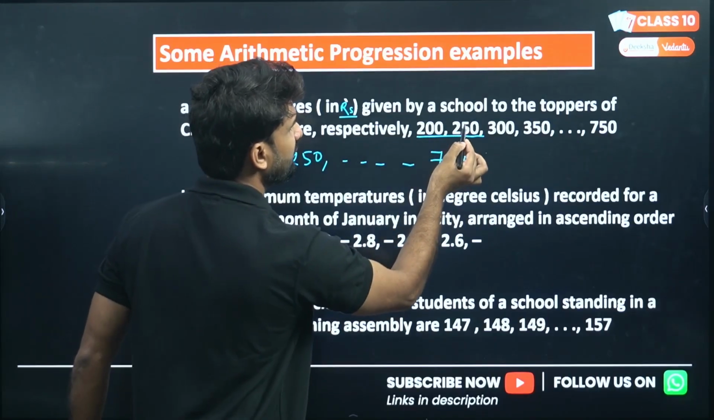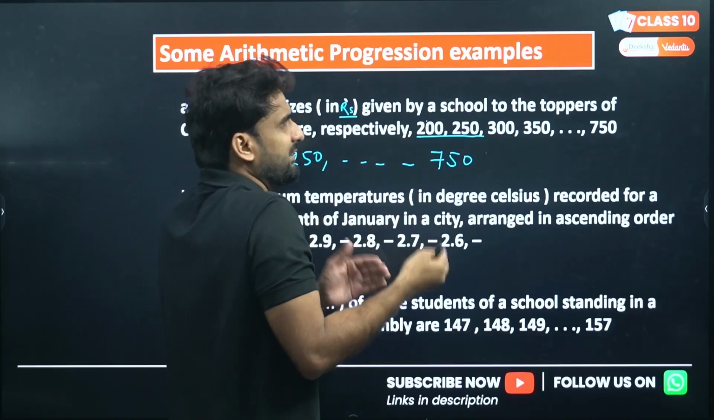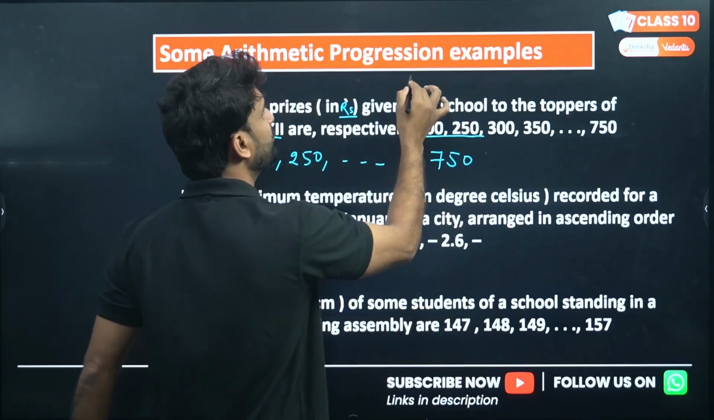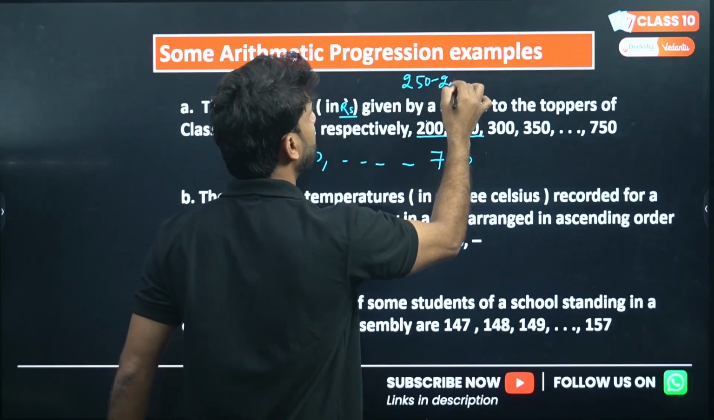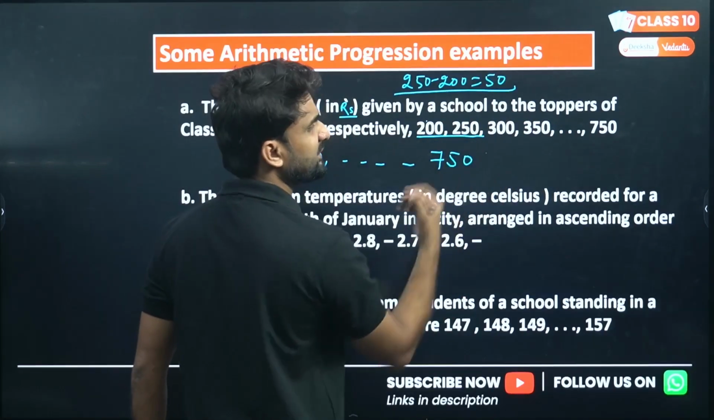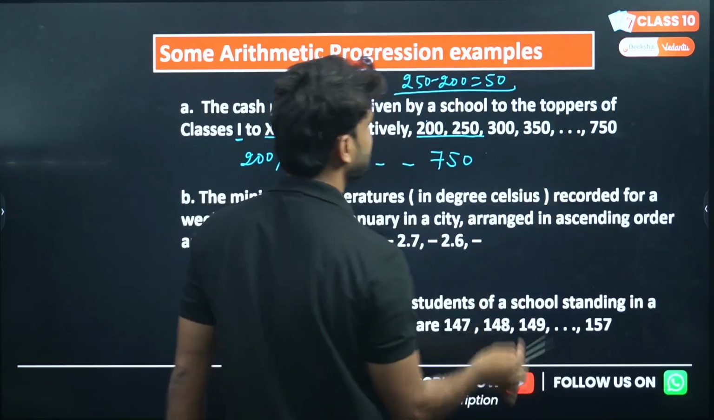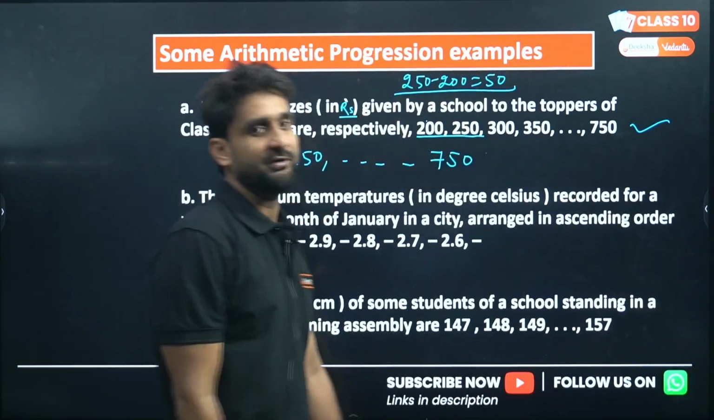What we need to do is subtract the preceding number from the succeeding number, right? So 250 minus 200, as you can see, very easy, is 50. Again 300 minus 250 is 50. 350 minus 300 is again 50. So this is an AP, right? This is an example of AP.